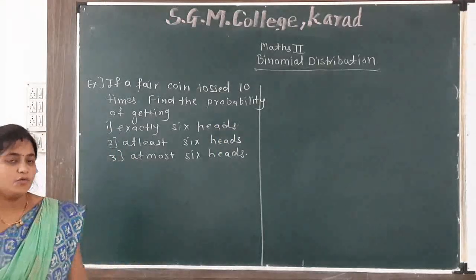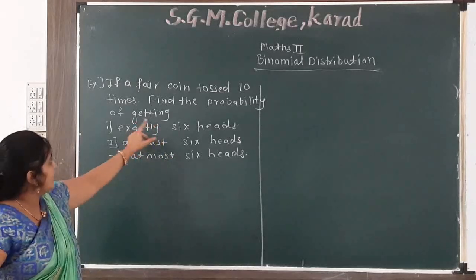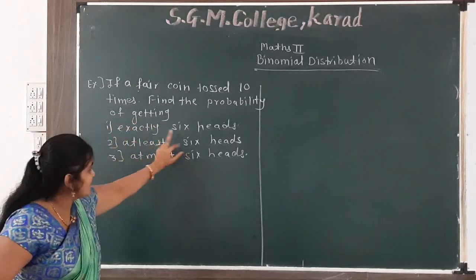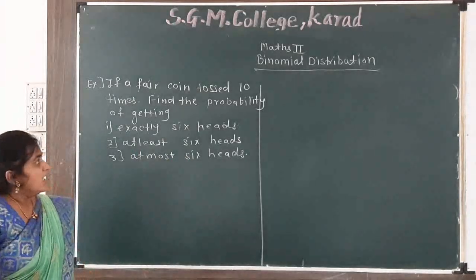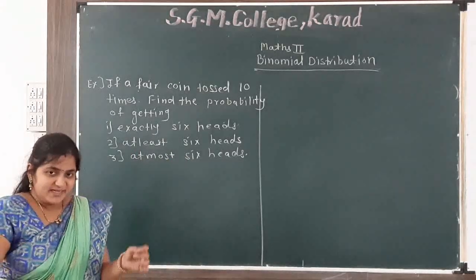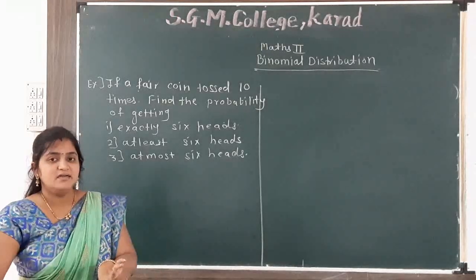Okay. Now what is my problem? A coin is tossed 10 times. Find the probability of getting exactly 6 heads, at least 6 heads, and at most 6 heads. A coin is tossed the first time, we get 2 possibilities: either head or tail.